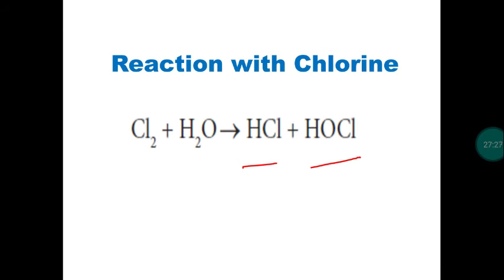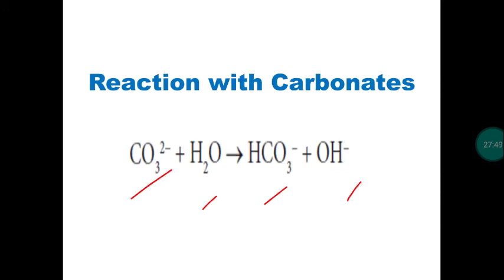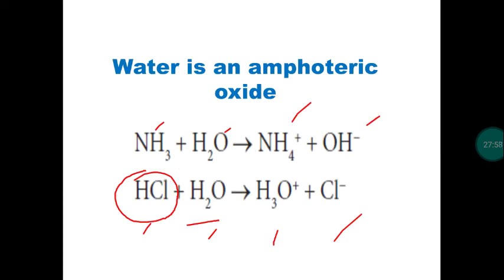Next, reaction of halogens with water. When chlorine reacts with water, it produces hydrochloric acid and hypochlorous acid. This acid formation is responsible for the antibacterial as well as bleaching action of chlorine in water. Next, fluorine violently reacts with water. It produces hydrofluoric acid with the liberation of oxygen. Then metal carbonates will react with water. It produces bicarbonate, which is alkaline in nature due to the presence of hydroxide ions.